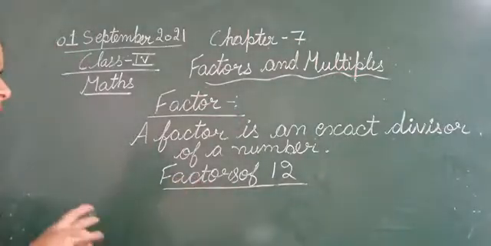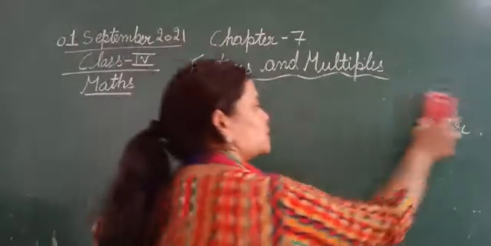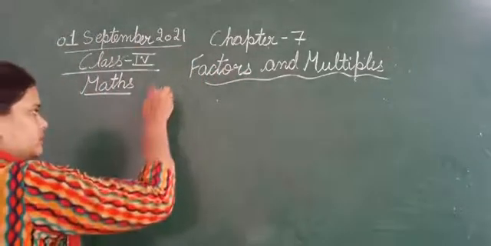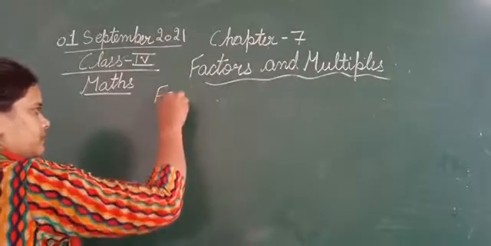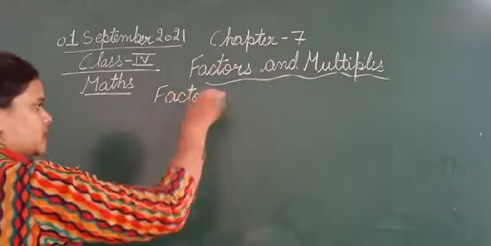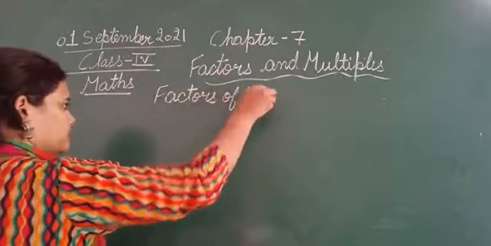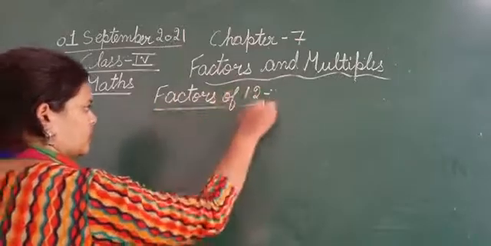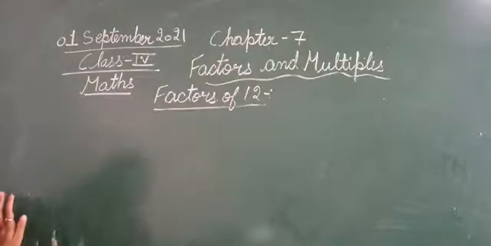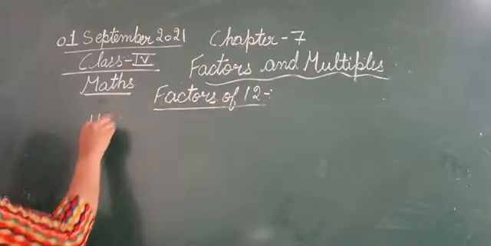So I'll just show you how. Suppose you have to find the factors of 12. The first method that you can use to find the factors of 12 is multiplication.